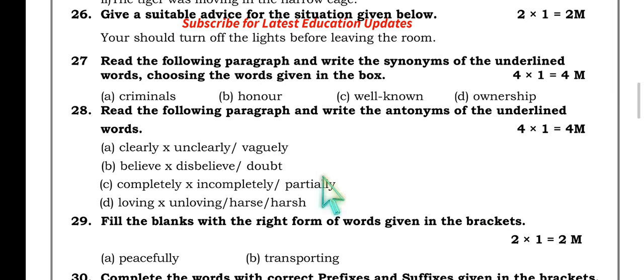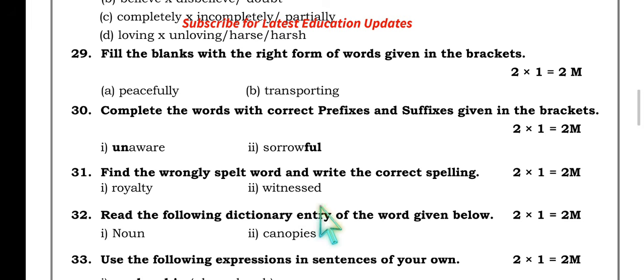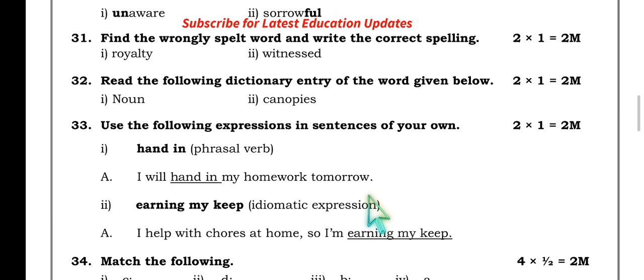Then clearly, vaguely, unclearly, believe, disbelieve, doubt, completely, incompletely, partially, loving, unloving, harsh. Any of these are okay. Peacefully, transporting, and prefixes and suffixes. Unaware, sorrowful, royalty, witnessed, and dictionary entry. Noun, canopies, and hand in. I will hand in my assignment. Earn my keep.